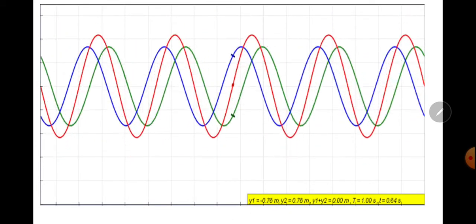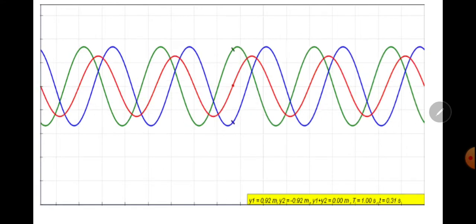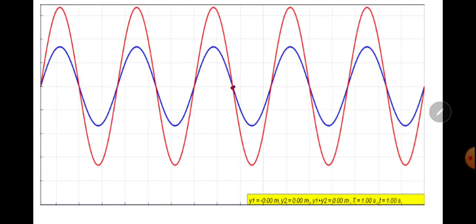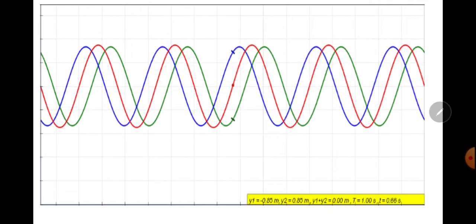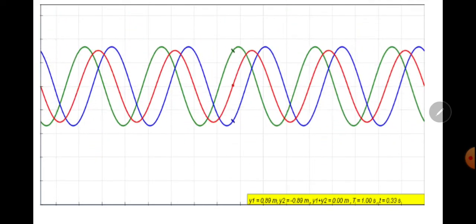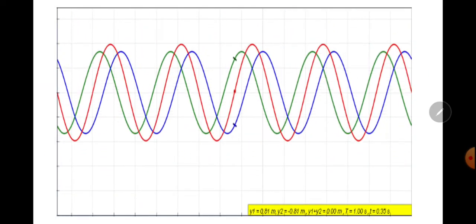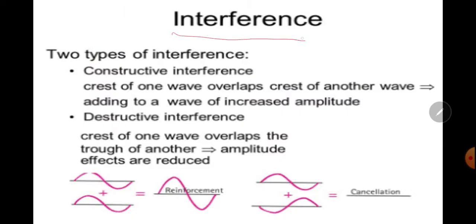Now you can see the red line, the wavelength of the red line varies because the green line and blue line sometimes interact constructively and sometimes destructively. Now interference. There are two types of interference: constructive and destructive. Crest of one wave overlaps with the crest of another wave. They will add up, reinforce each other, and the resultant wave has greater amplitude.